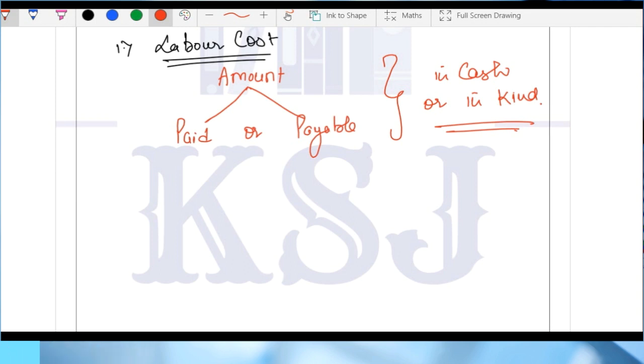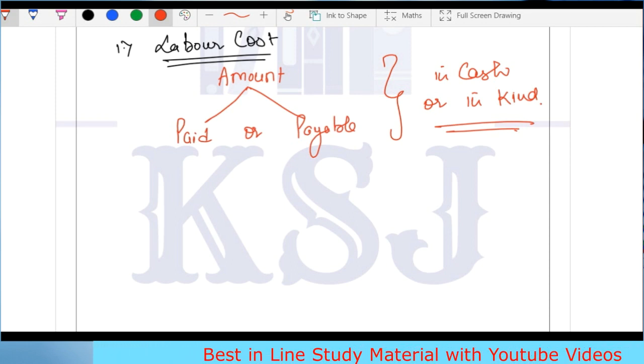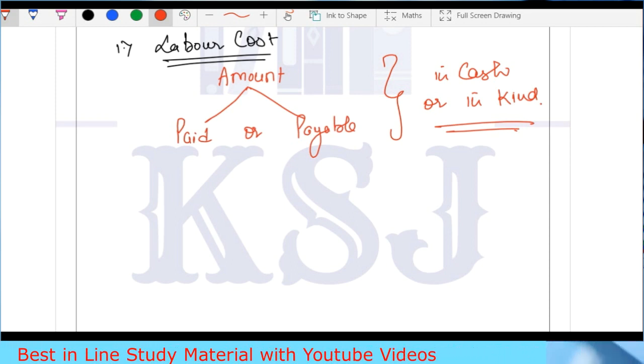Whenever you prepare your financials, you will show Diwali expenses and staff welfare expenses in the profit and loss account. All this is your labor cost, any amount which has been paid or payable.